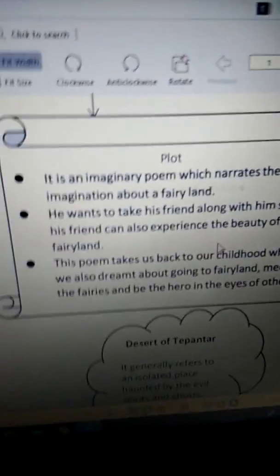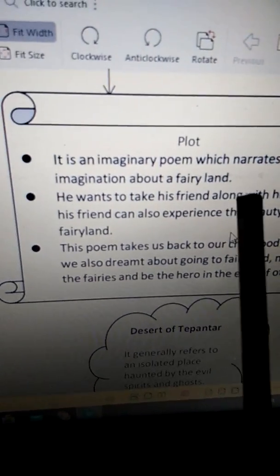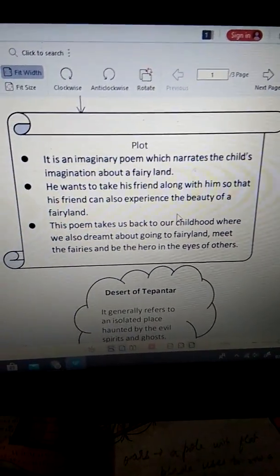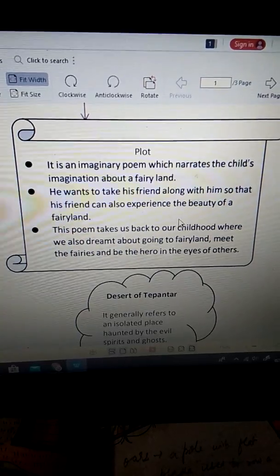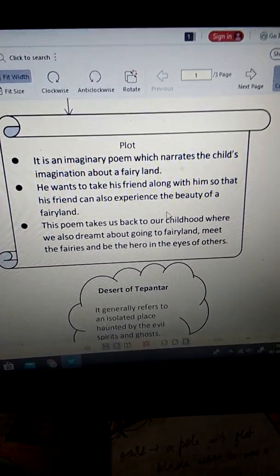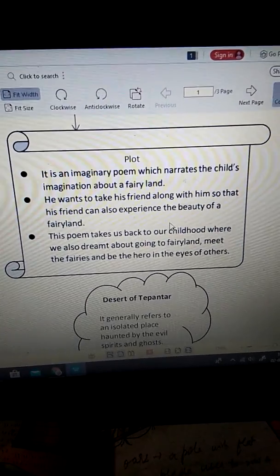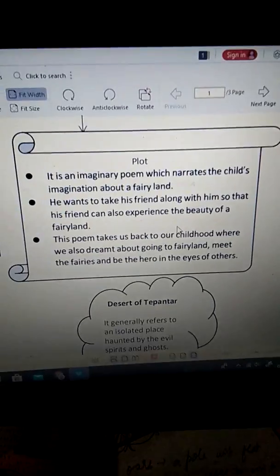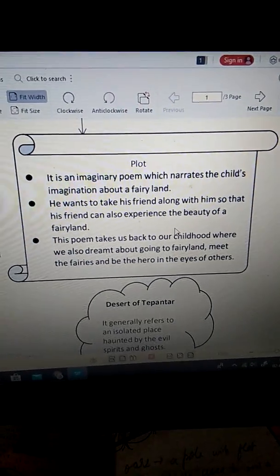Now we will discuss the plot. It is an imaginary poem which narrates the child's imagination about a fairyland. So the plot around which the poem revolves is the imagination of a little child. The entire poem revolves around only one thing, that is the imagination of a little child. Imagination about what? Imagination about a fairyland.